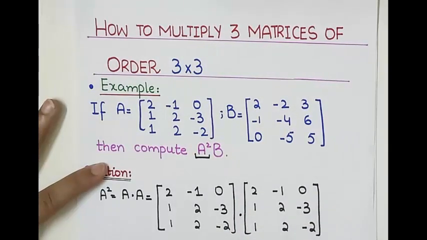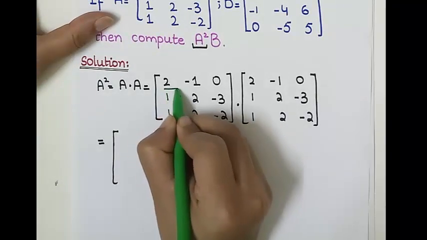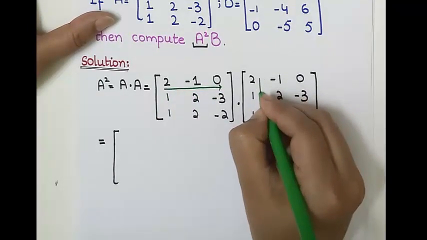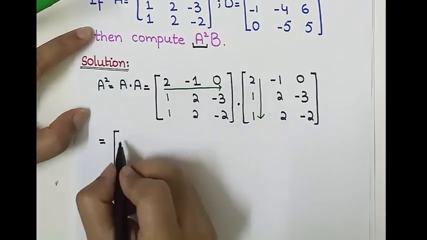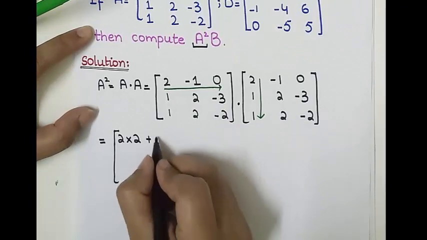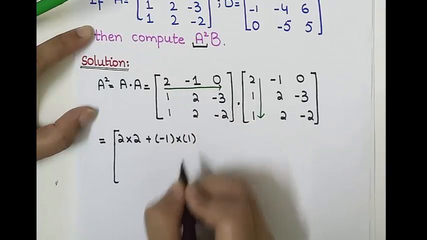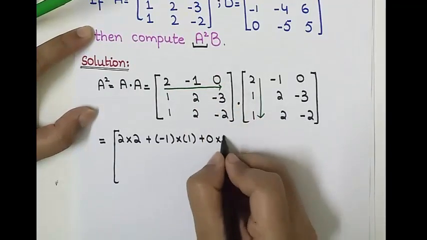So how can we multiply 3 cross 3 matrices? Multiply the rows with the columns. We have the first row, this one, multiply it with the first column. So we have 2 multiplication with 2, then we have a plus sign, minus 1 multiply with 1, plus 0 multiplication with 1.